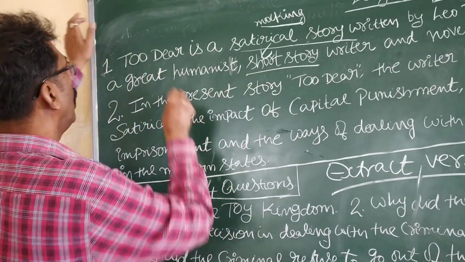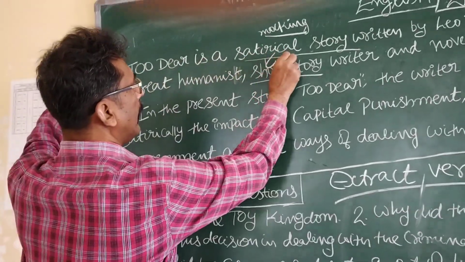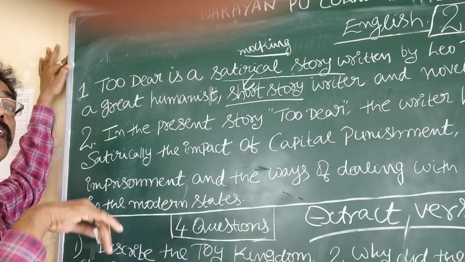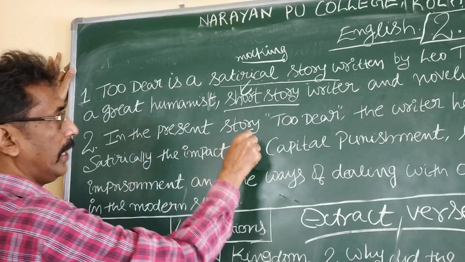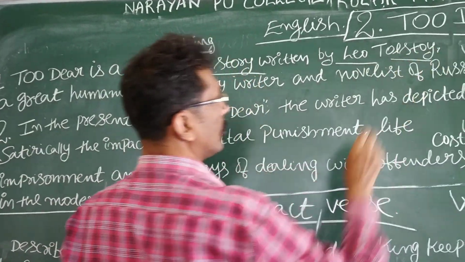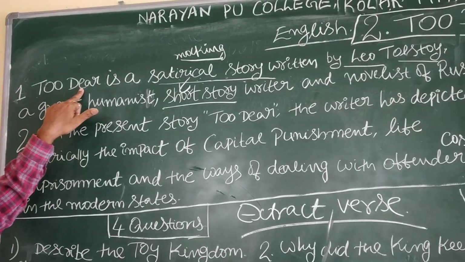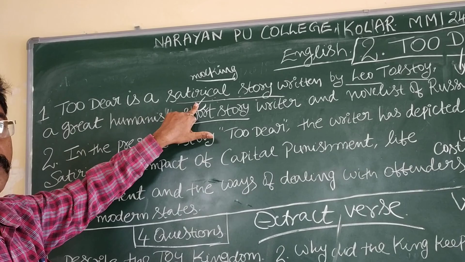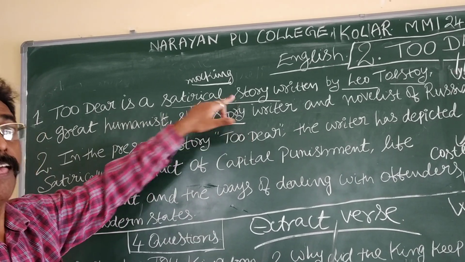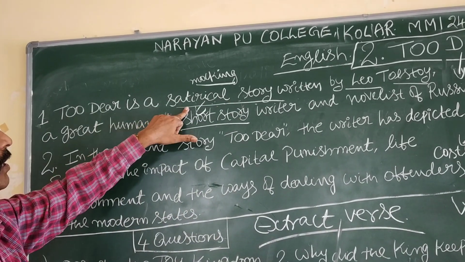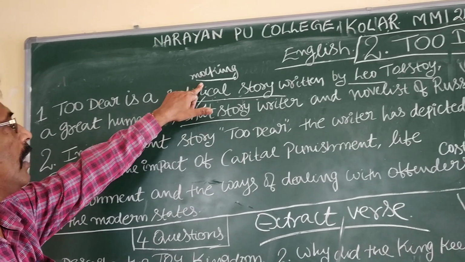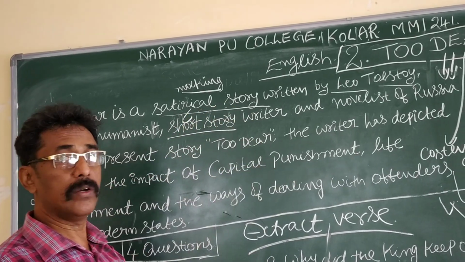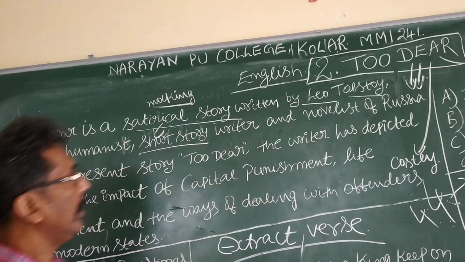In place of lesson, it is called a short story. Let us understand: Two Dear is a satirical story. Satirical means a kind of insulting, teasing, mocking story, written by Leo Tolstoy. What is the name of the lesson? Two Dear. What kind of lesson? It is a short story. What kind of short story? It is called satirical. Satirical means what? A mocking or teasing short story. Written by whom? Leo Tolstoy. Who is Leo Tolstoy?